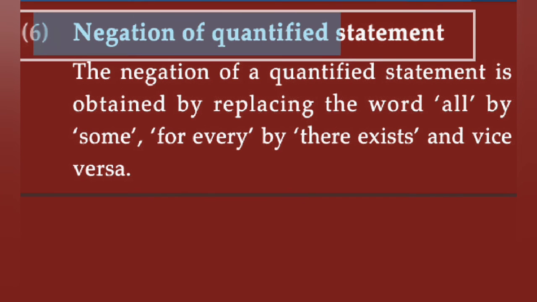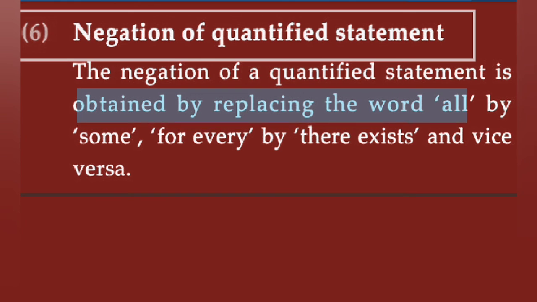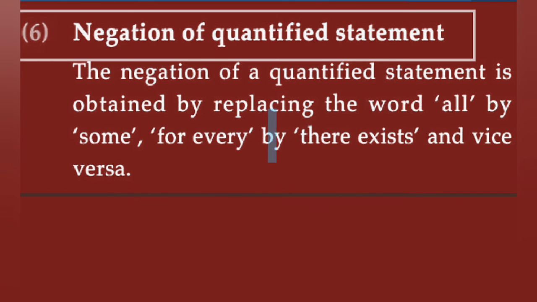Next, negation of a quantified statement. See here, the negation of a quantified statement is obtained by replacing the word all by some, for every by there exists, and vice versa. Means this word all is replaced by some, for every is replaced by there exists, then it is the negation of the quantified statement.